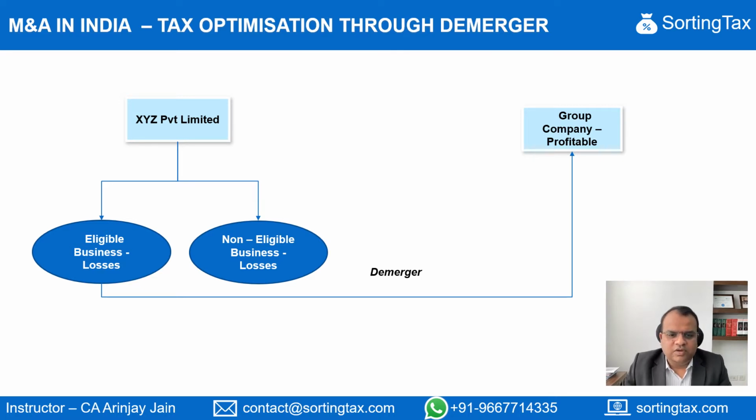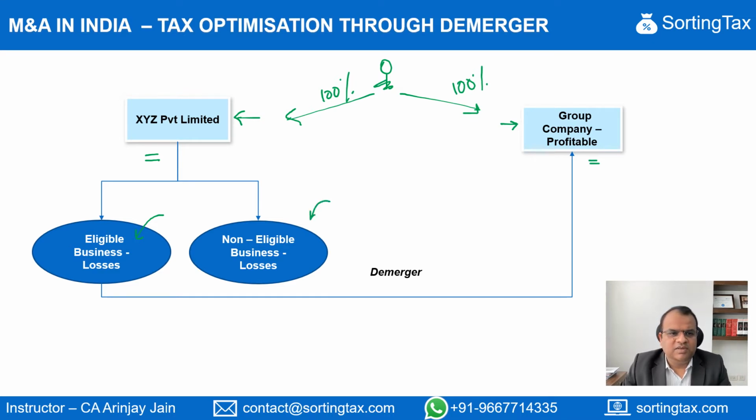So let's talk about a situation where there are two group companies, G1 and G2, and let's say there's a common shareholder who owns 100% of these two entities. Now, insofar as G1 is concerned, it has two businesses. One, an eligible business, as in, if you do a demerger, the losses of this business can be set off against the profits of the company where the demerger is happening.